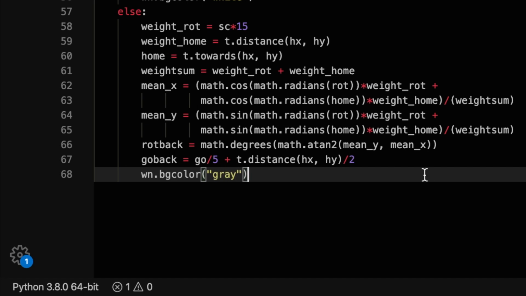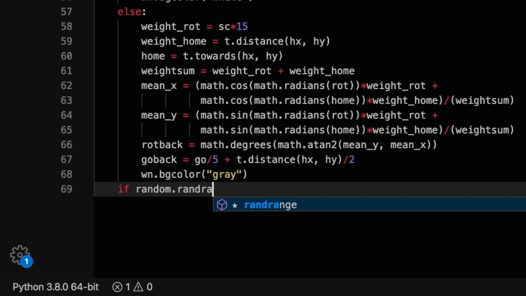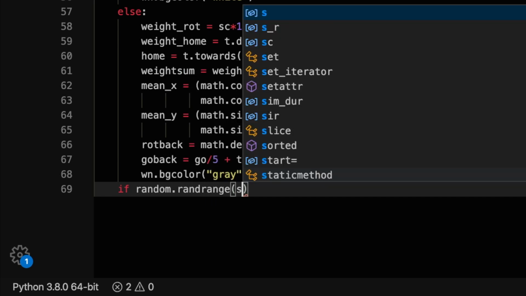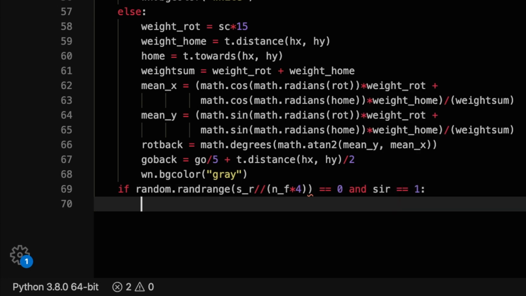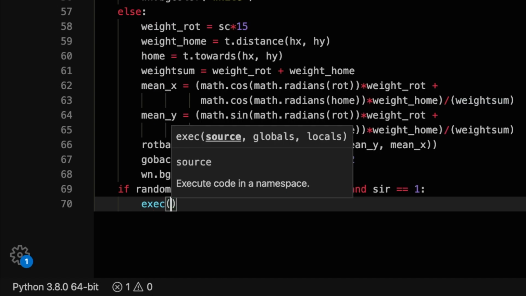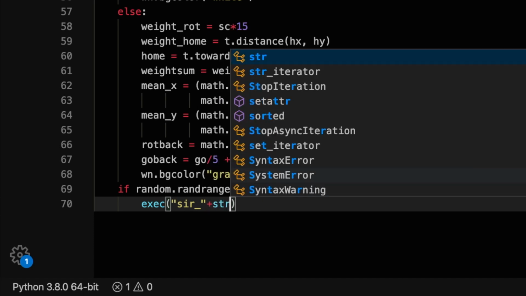Remember the s_r variable that we defined beforehand? It was the number of iterations spent in the infected group. We will divide this variable by the total number of turtles, and this will give us the expected number of iterations that the loop must go through for one turtle in order to have it become removed. Because on average, n_f times 4 iterations will get between each iteration of a given turtle, and this means that giving it much more of a probability would compensate for that gap.